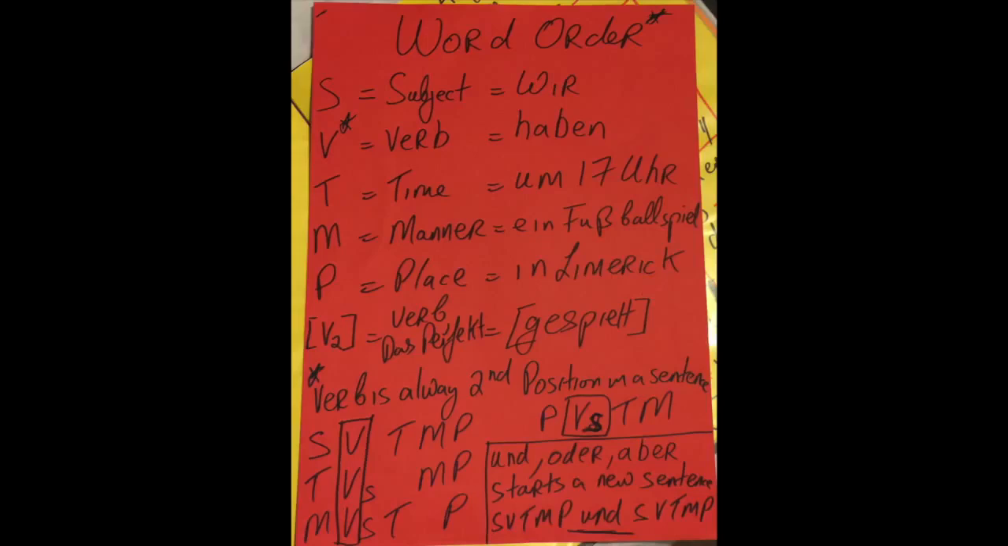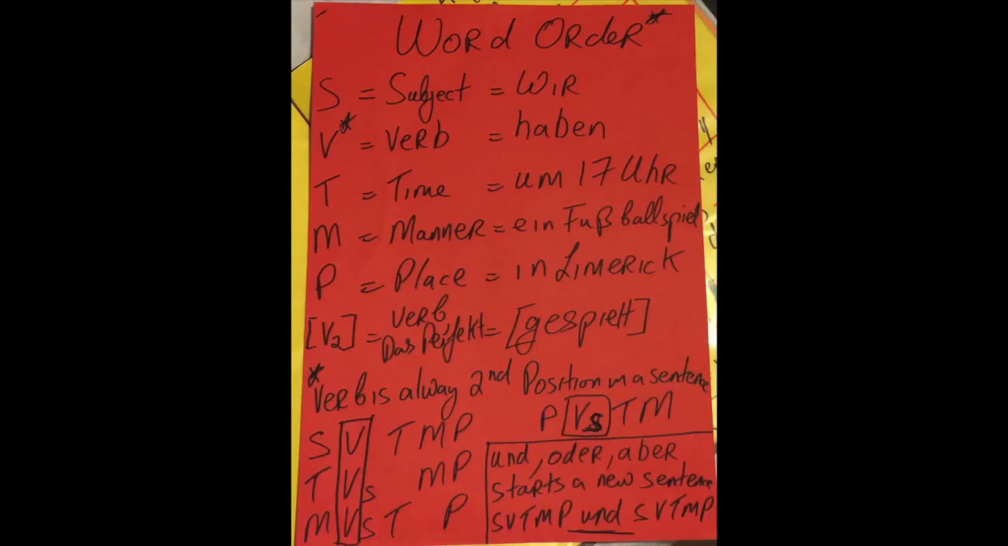So again, in another video I've stated that you use im when talking about months. So im Dezember, im Januar, im Februar, im März. I've also stated that you use the word am when you're talking about days of the week. So am Montag, am Dienstag, am Mittwoch, am Donnerstag. I also stated that when you're referring to your birthday, you also use am. So ich habe am 31. Januar Geburtstag.